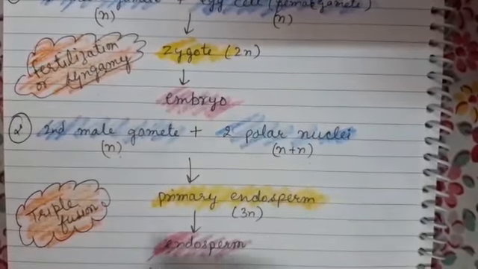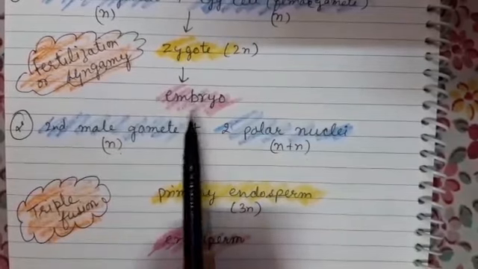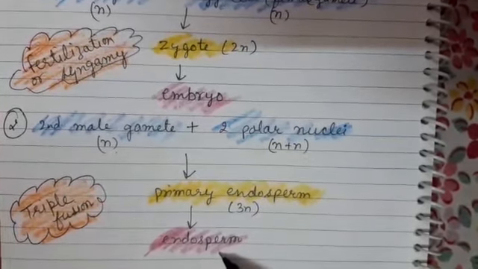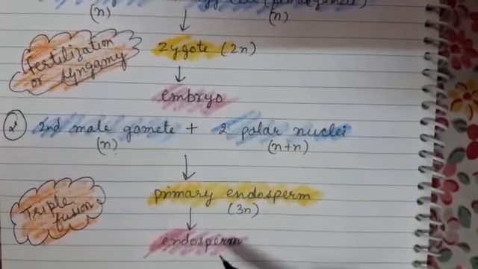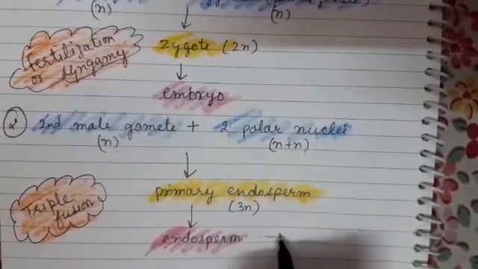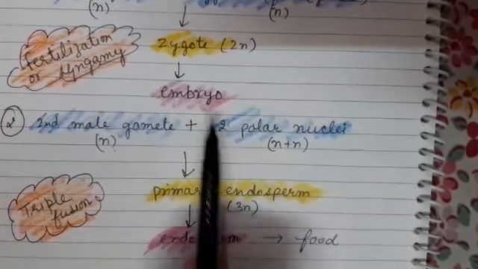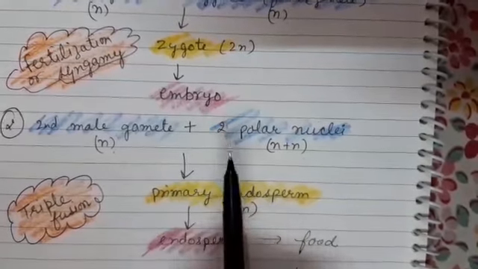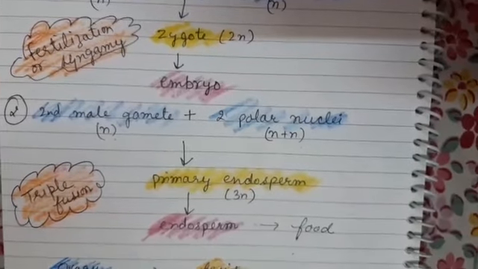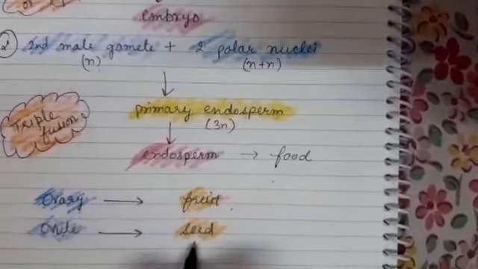So in the embryo sac, the fertilized egg cell, that is zygote, grows into embryo, and the other fertilized nucleus forms endosperm. The endospermic tissue is used as nutritive food by the developing embryo. After fertilization, the ovary grows to become fruit. Ovule gets converted into seed.